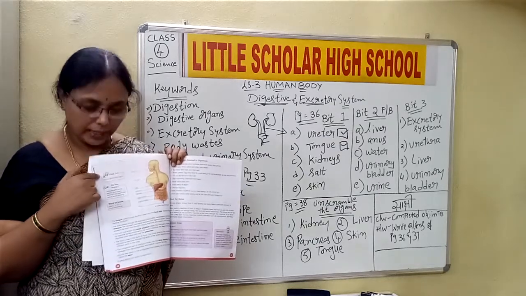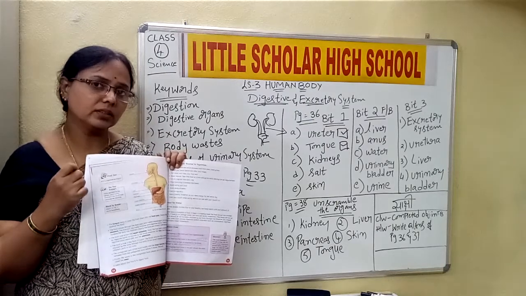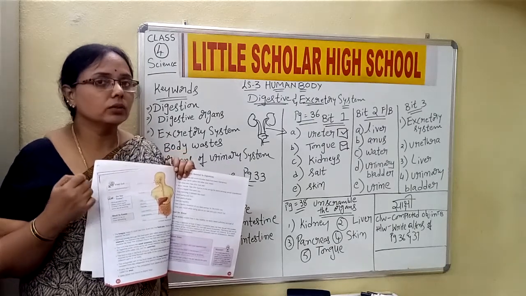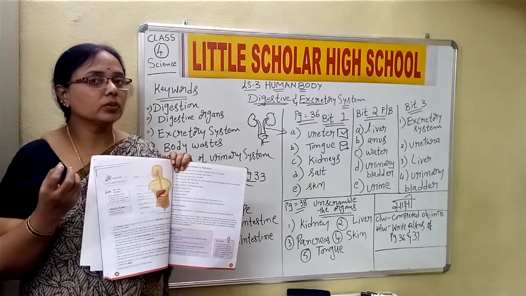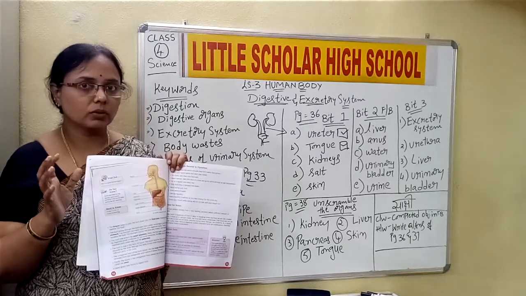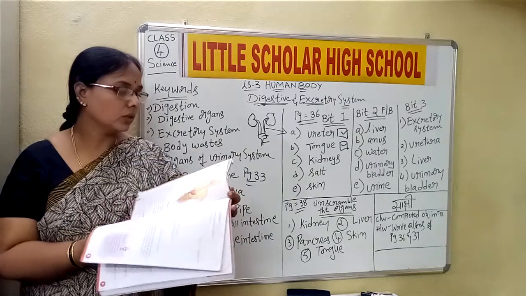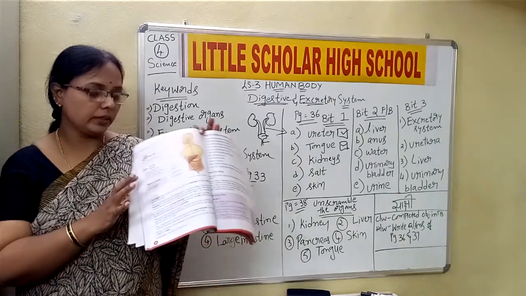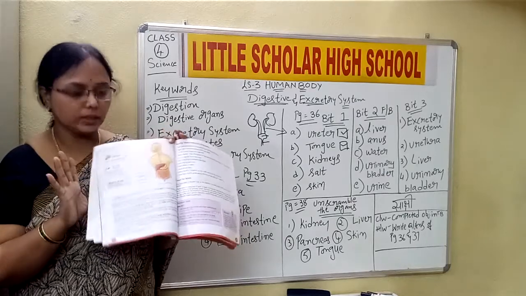So a gastroenterologist is a doctor who has a good knowledge about the digestive system and the problems related to the stomach, the liver also, and the intestines. So he is a specialist in that. Children, now saliva is secreted in the mouth, and the organs which secrete the saliva are the salivary glands.